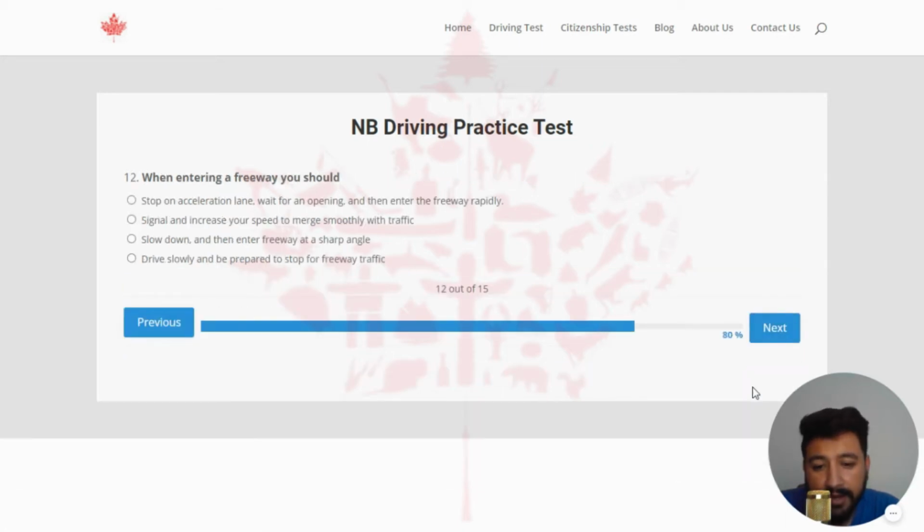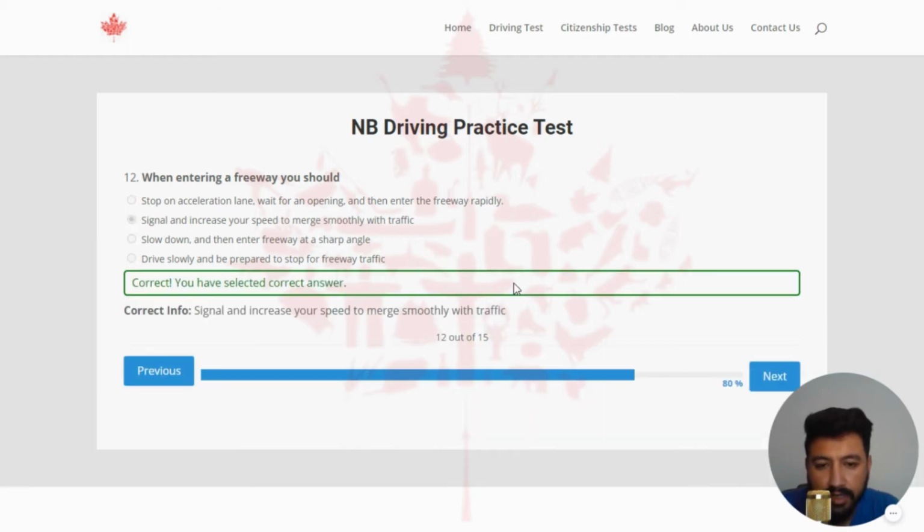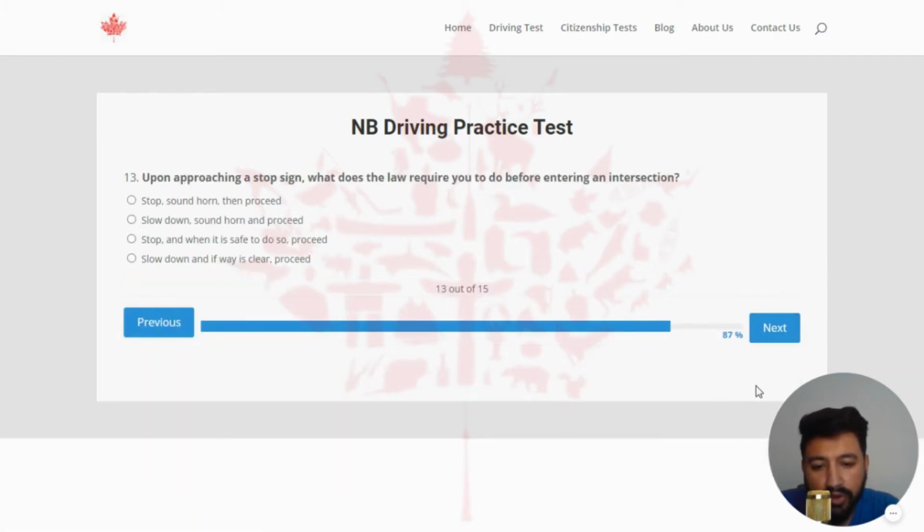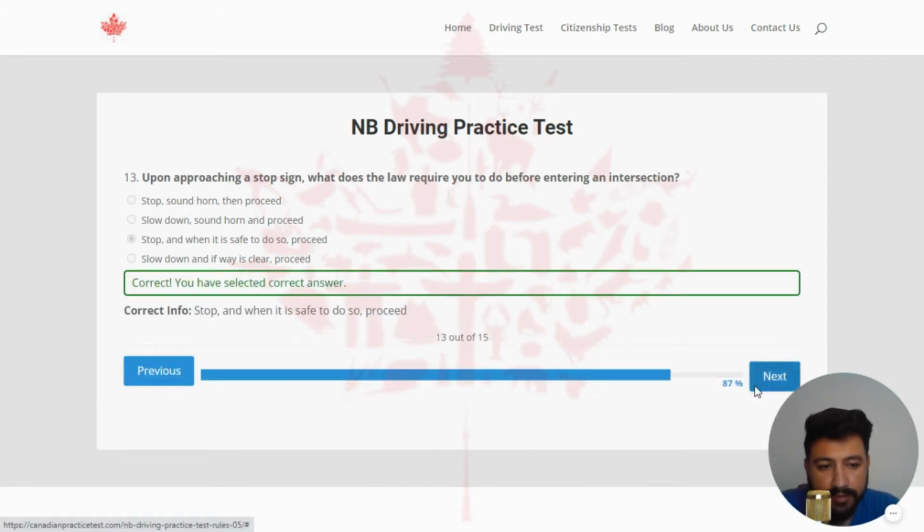And next. When entering a freeway, you should. The right answer is signal and increase your speed to merge smoothly with traffic. So let's click on the second option, which should be the right one. Yeah, this is the correct one. And let's move to the third last question of quiz number 5, which is: upon approaching a stop sign, what does the law require you to do before entering an intersection? The right answer is stop, and when it is safe to do so, proceed. So let's click on the third one. Yeah, next.